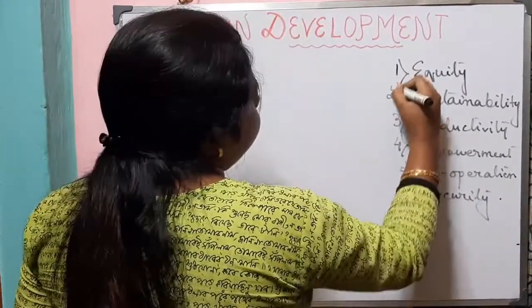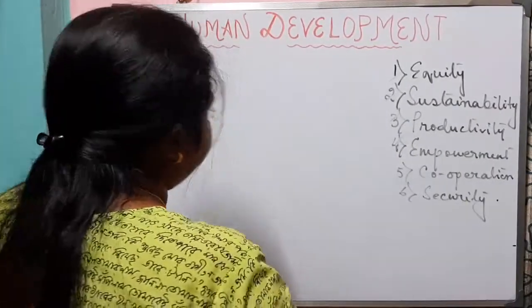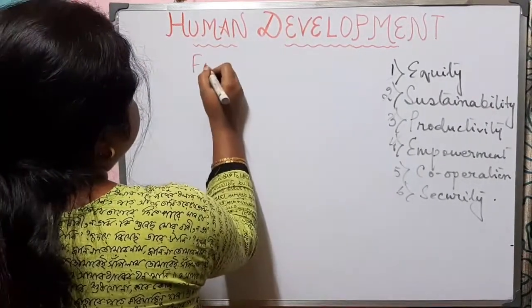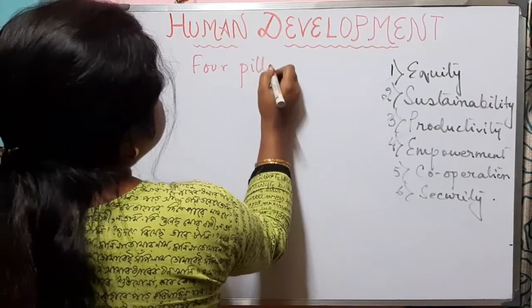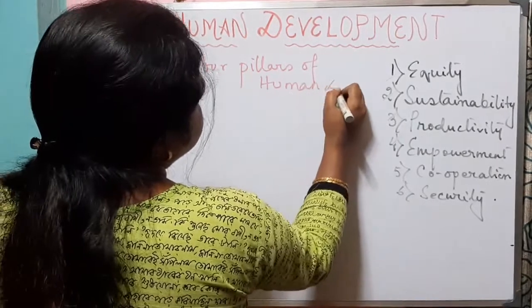In this chapter, we will read about the first four: equity, sustainability, productivity, empowerment.